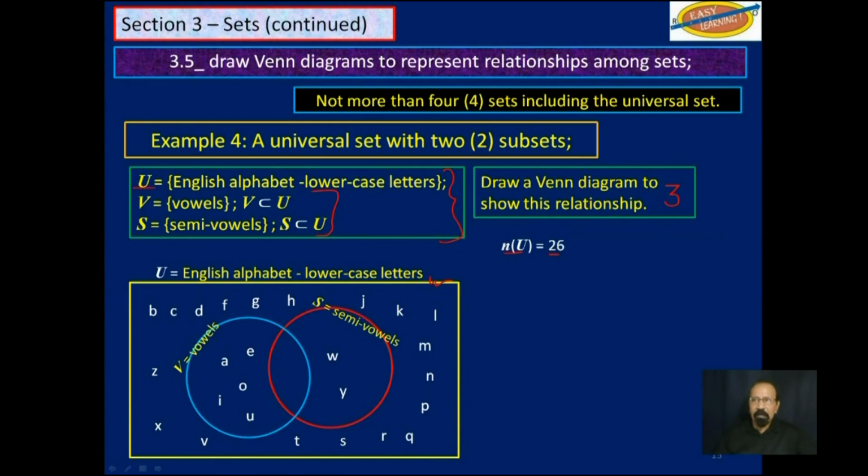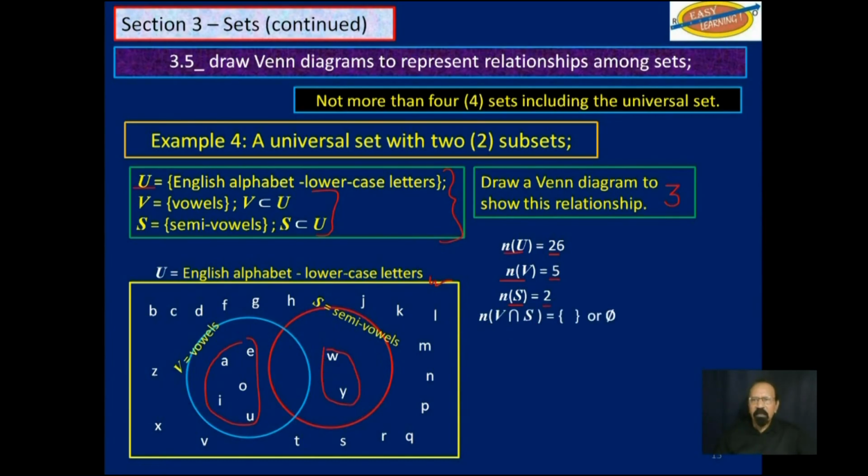We have 26 letters in the English alphabet. All 26 letters have to show up in this yellow box. Cardinality of V is 5. That's this A, E, I, O, U. The cardinality of S is 2. That's these 2 here.